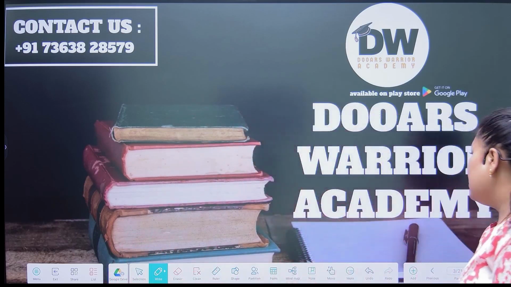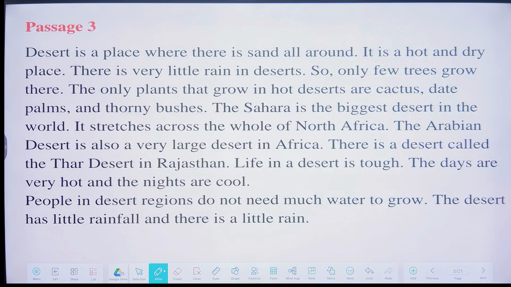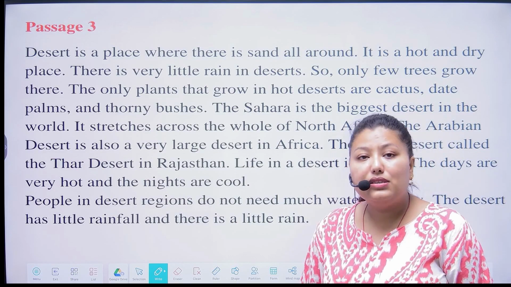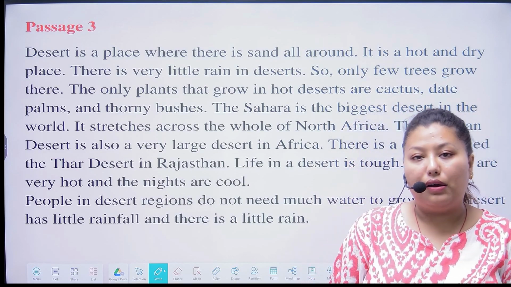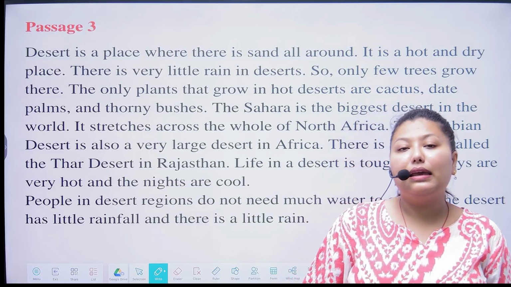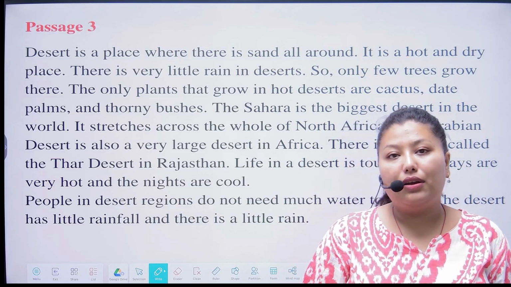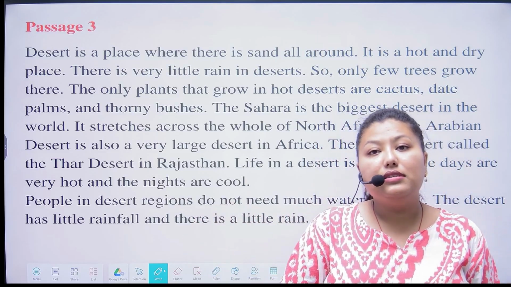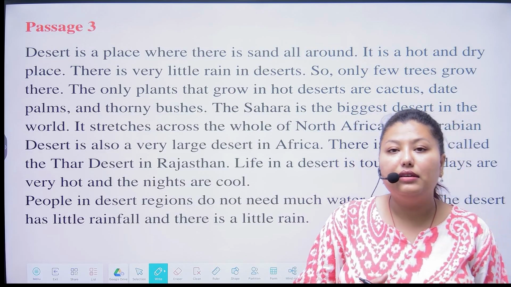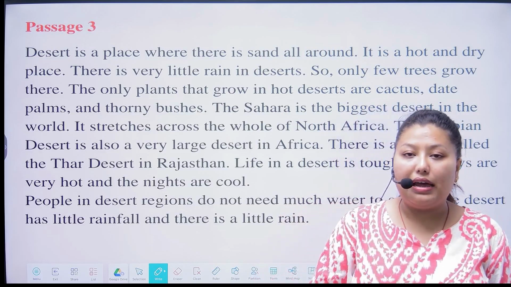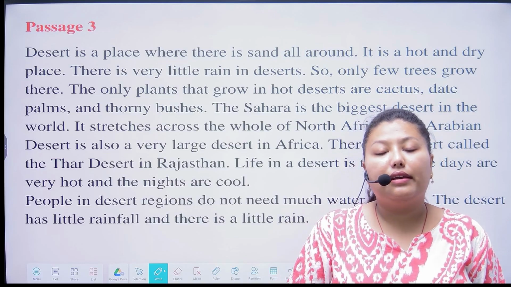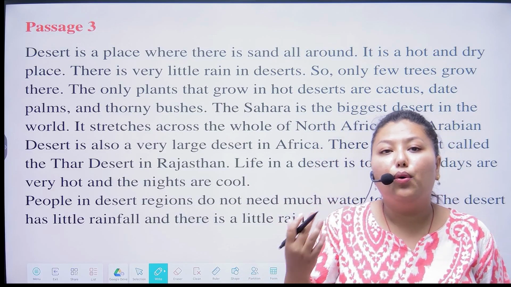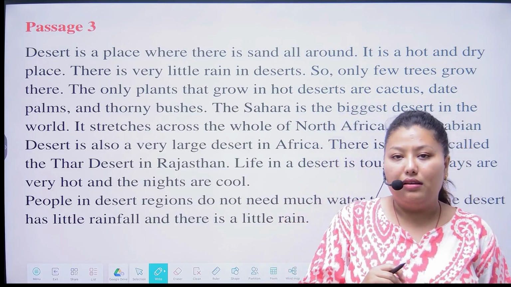So we will solve today passage number 3, and the passage is: Desert is a place where there is sand all around. It is a hot and dry place. There is very little rain in deserts. So the desert is very hot and dry because there is no rain, or there is very little rain.